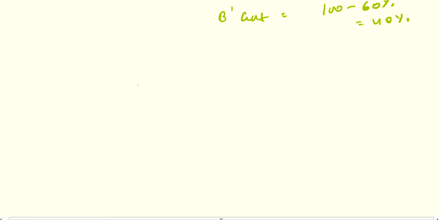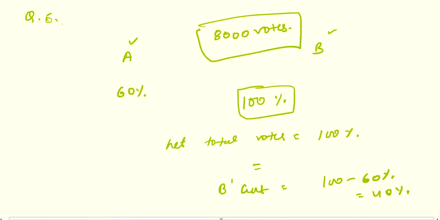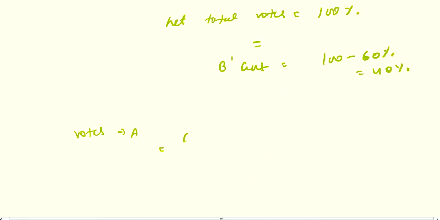So votes that A got equals 60% of 8,000. 60% means 60 upon 100 into 8,000.